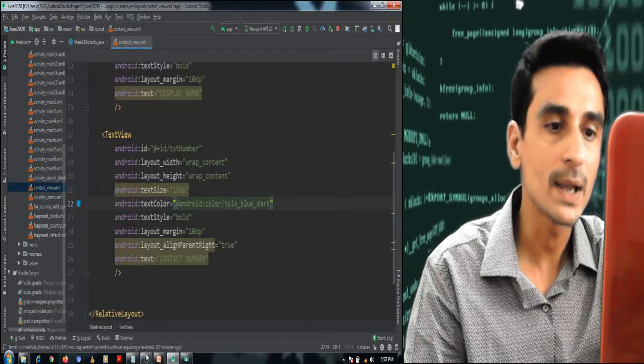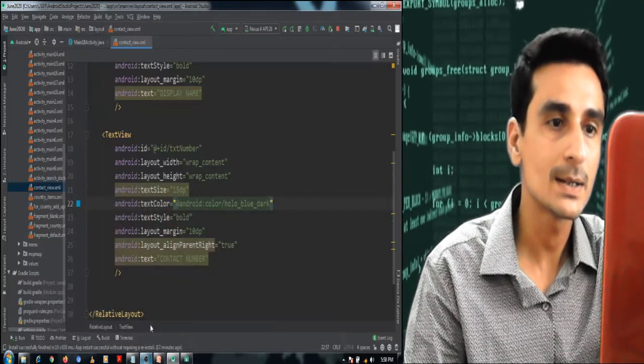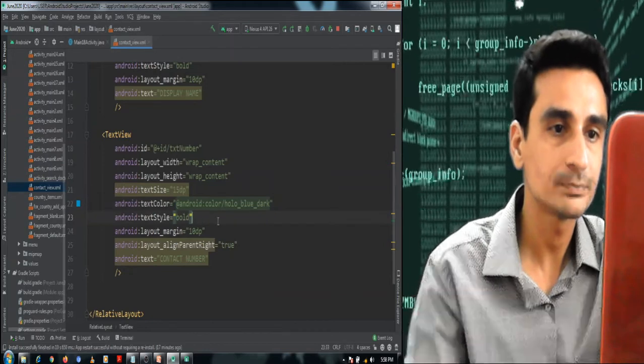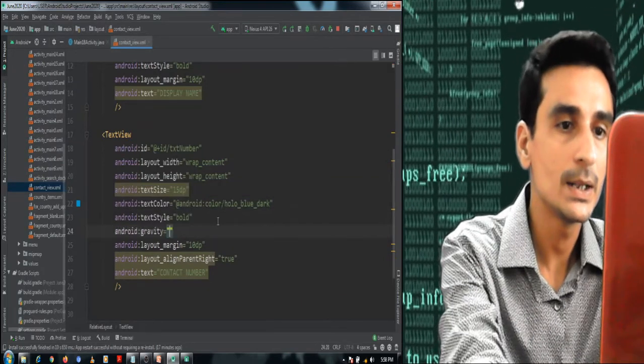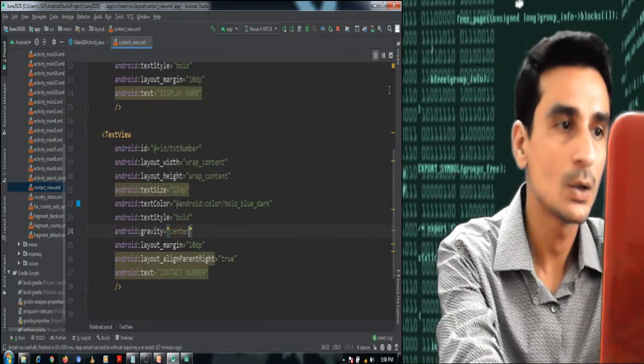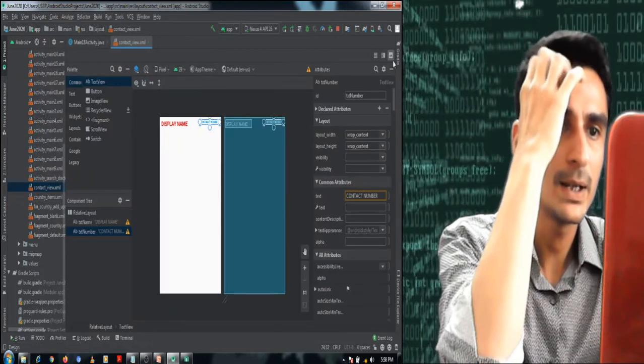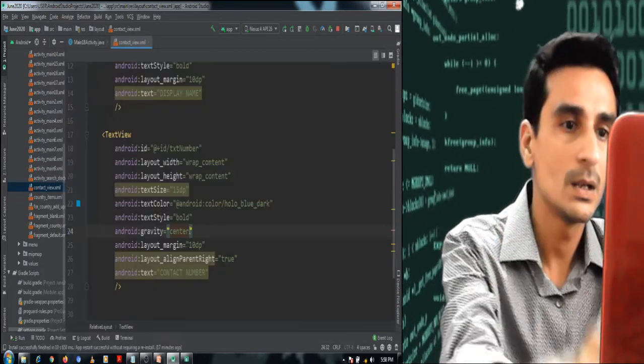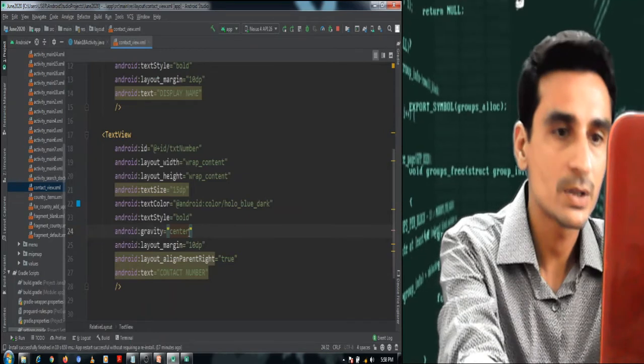the gravity of this second item. We can set its gravity as center. Okay, so it may be center or right justified.